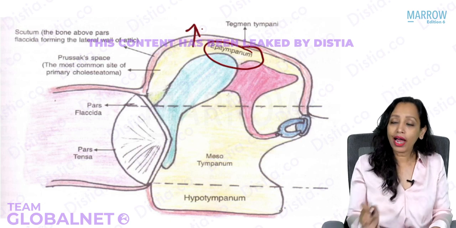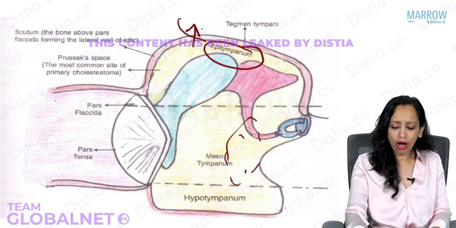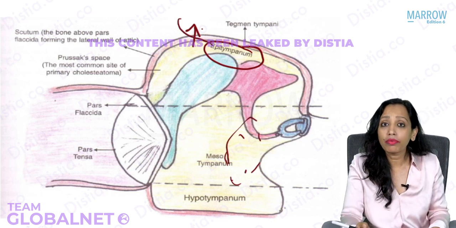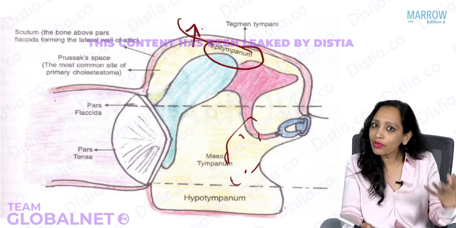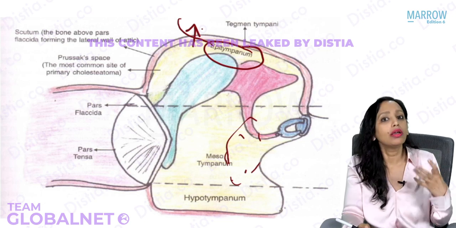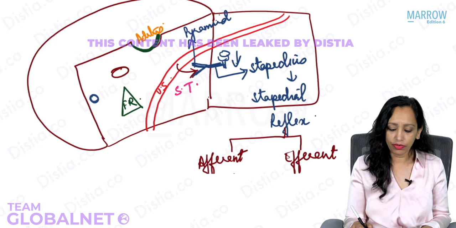Whereas when we have to remove the disease from this area, can you come from here like this? Not possible. We will have to make an opening lower down. That is why we make an opening in the facial recess area. Is that clear?